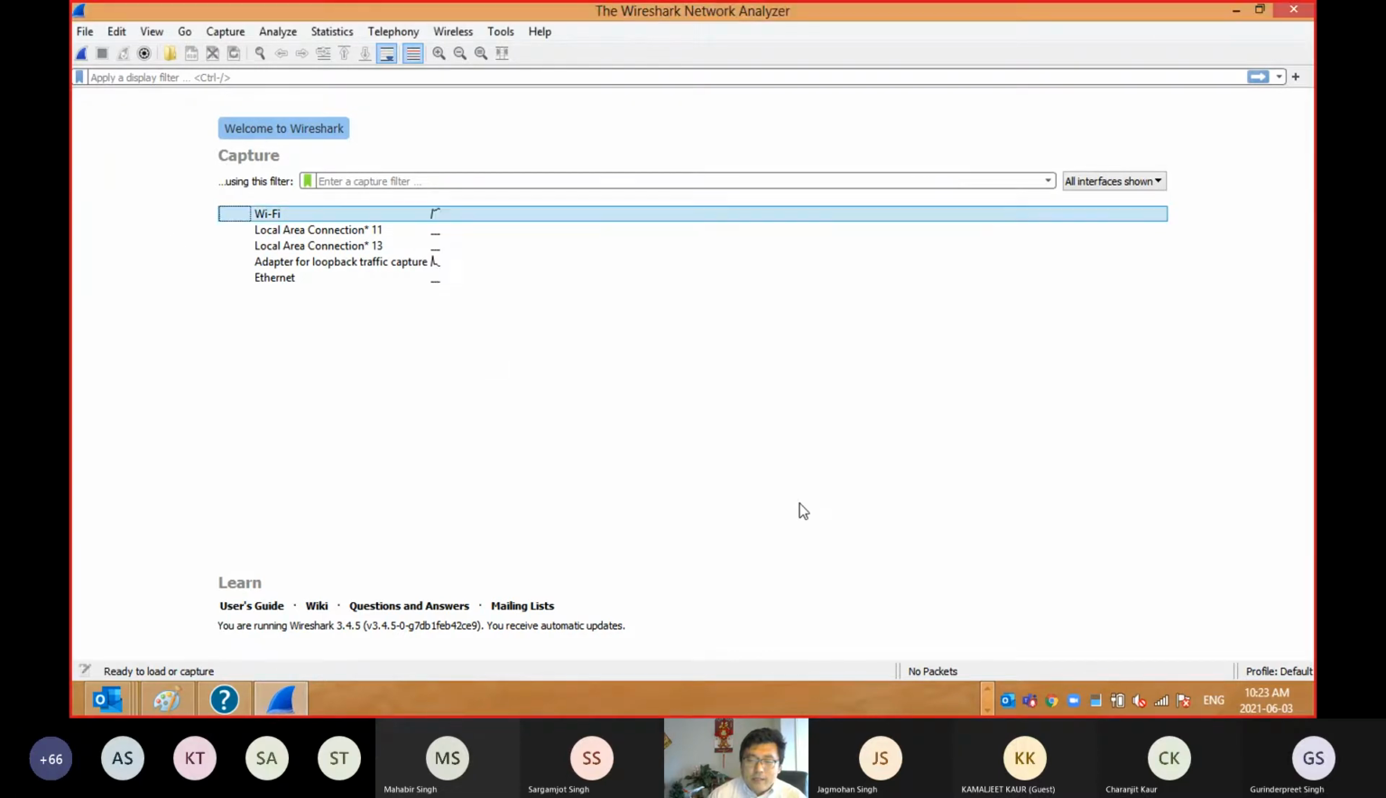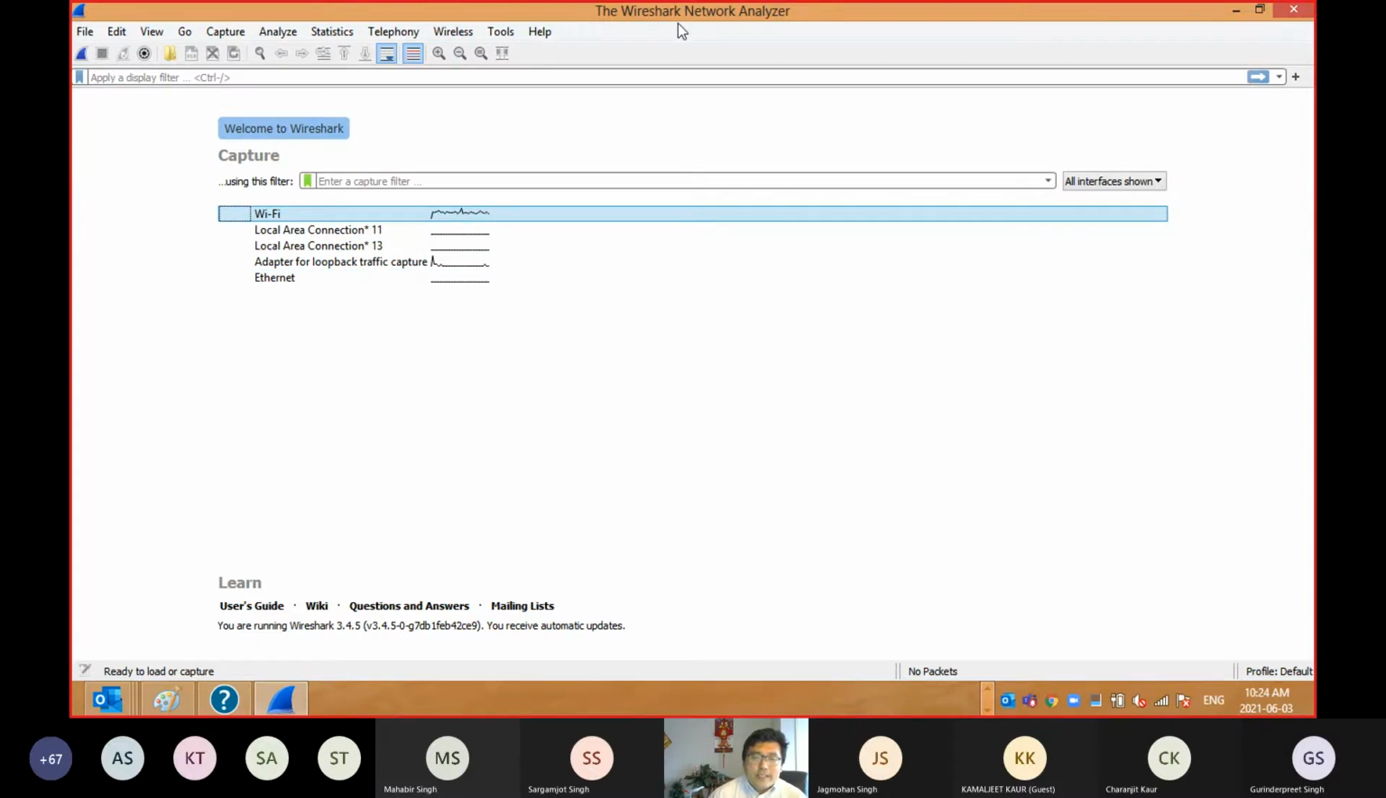Okay, I don't need the update now. I can see I have the Wi-Fi, the local area connection 11, local area connection 13, but these don't work, still disabled. So I have the adapter for loopback traffic capture, and my Ethernet also doesn't work, because I use wireless. The Wi-Fi works. You can see I only use my Wi-Fi. If you use the Ethernet, you will see the Ethernet has a curve. So this is the first impression.